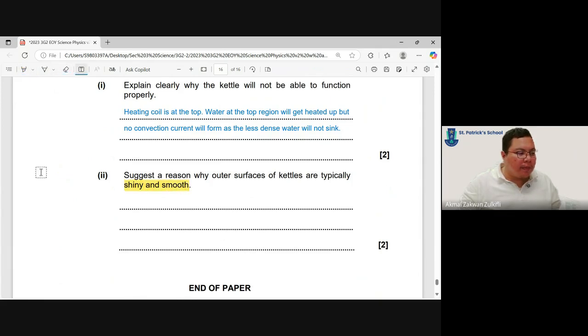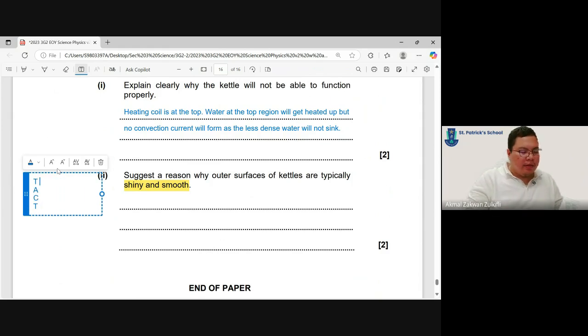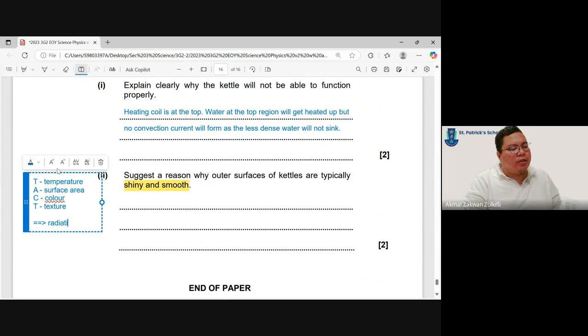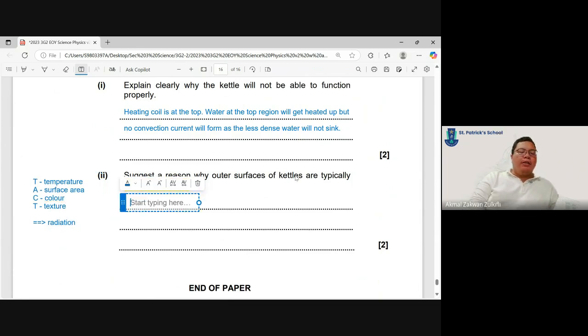TACT: the temperature difference, when they talk about temperature difference, or they talk about surface area, or when they talk about color, or when they talk about texture, all this means that we are going to talk about radiation.